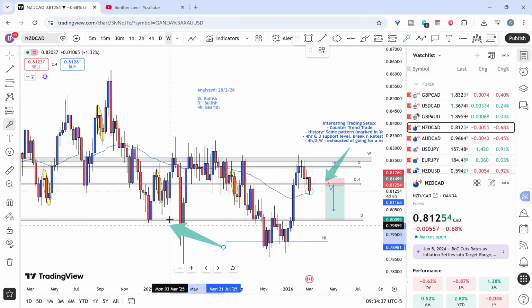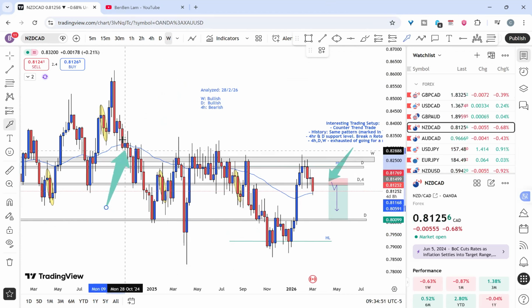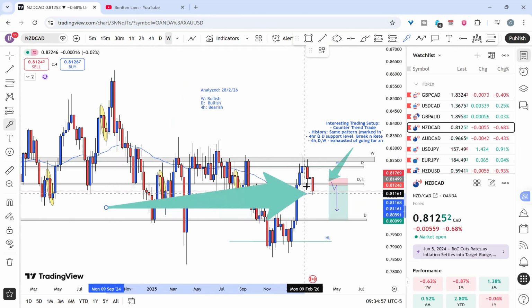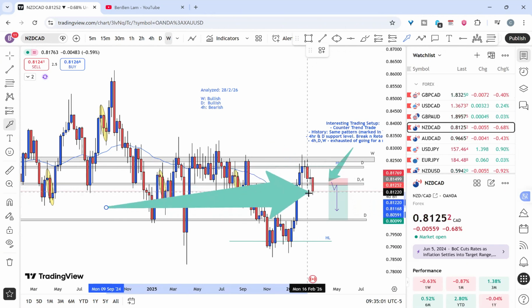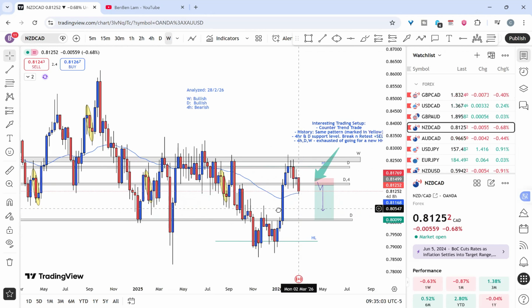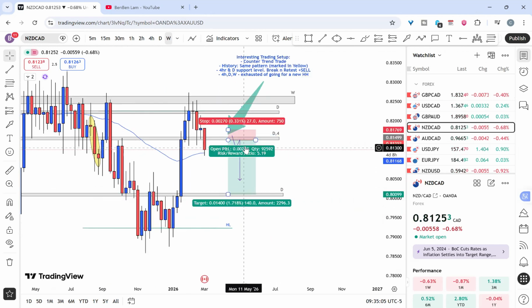So sometimes we have a scenario that on Monday, Tuesday, or even Wednesday, it comes down, as you guys see the candlestick, and it goes back right up. And do we see on here as well? We have a candlestick, it goes down and goes back up. So hopefully we're going to have this one as well, and it's going to push back up. However, if this really doesn't work out, I'm already prepared to sell.